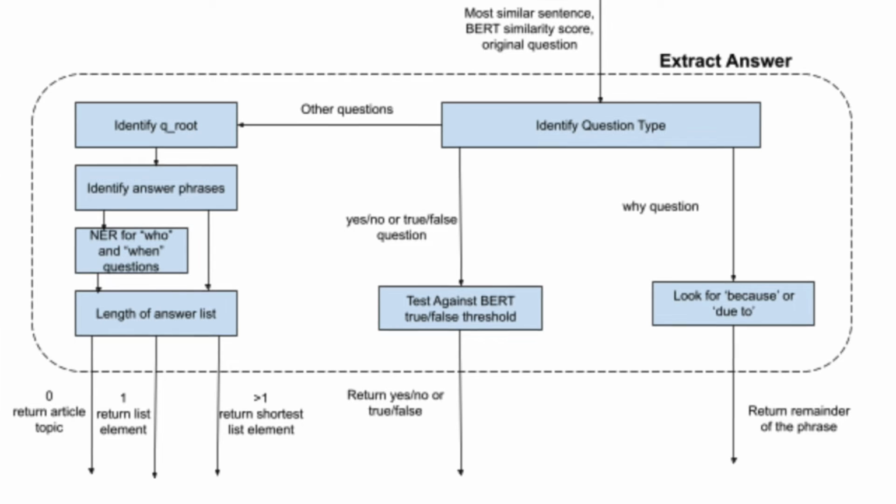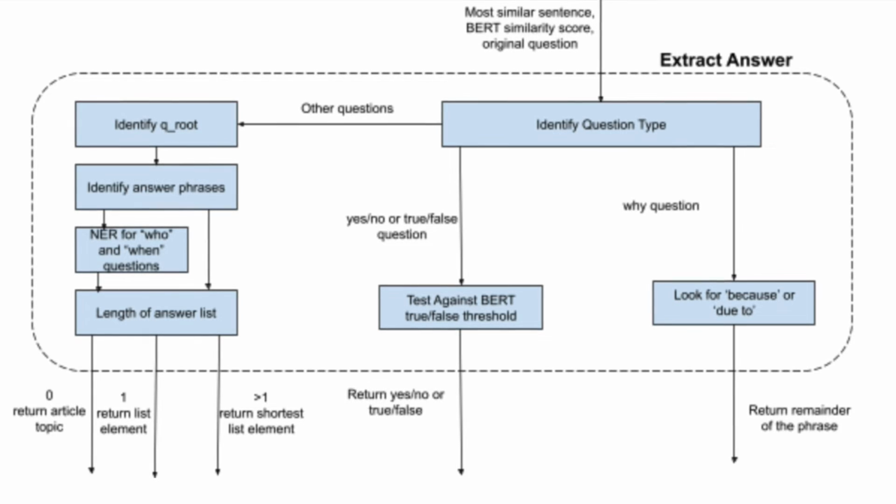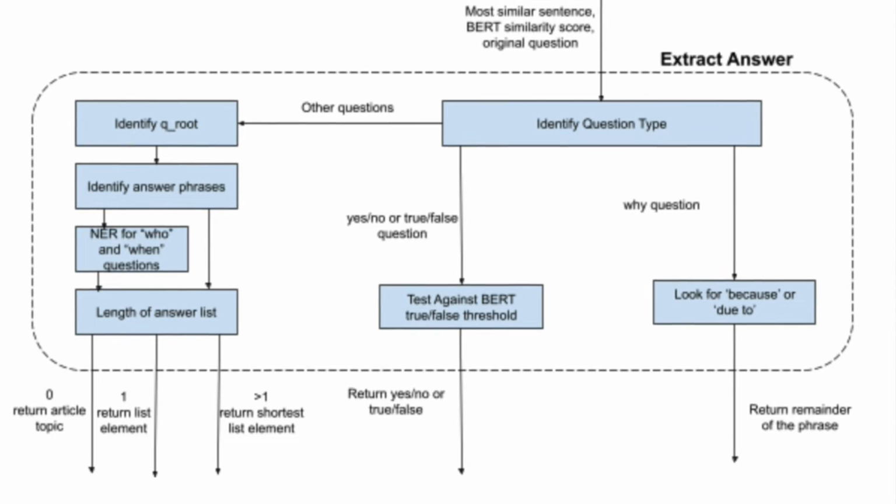We use 3 separate approaches based on question type: one for true, false, or yes/no questions, one for why questions, and one for the rest. We categorize a question as true/false if it contains true, false, truth, or fact in any of its lemmas. We categorize a question to be the yes/no type if be, will, can, would, have, could, do, yes, or no appear as the first lemma in the question.